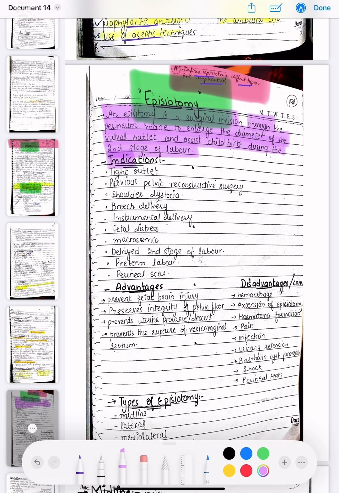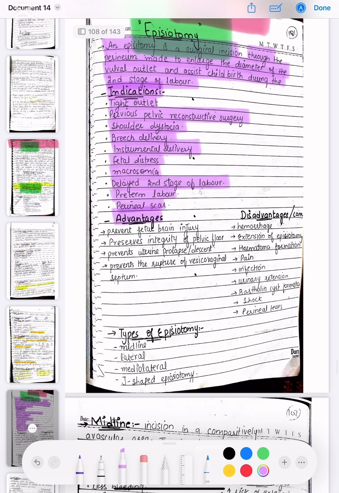Now, the indications for episiotomy are tight outlet, previous pelvic reconstructive surgery, shoulder dystocia, breech delivery, instrumental delivery, fetal distress, macrosomia, delayed second stage of labor, preterm labor, and perineal scar.